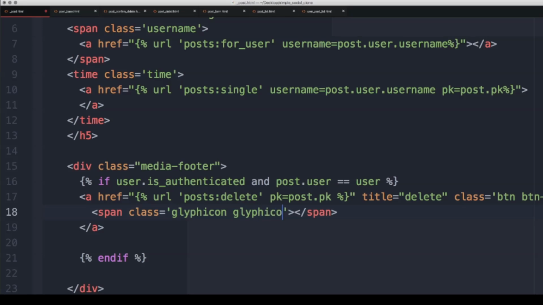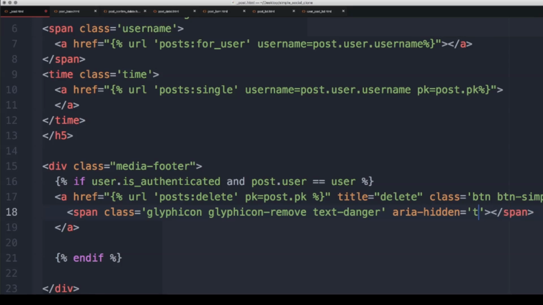And so then we are also going to say aria-hidden is equal to true. You may have seen hidden before, but you have not seen aria-hidden. ARIA stands for Accessible Rich Internet Applications, and that defines a way to make web content and web applications more accessible to people with disabilities.